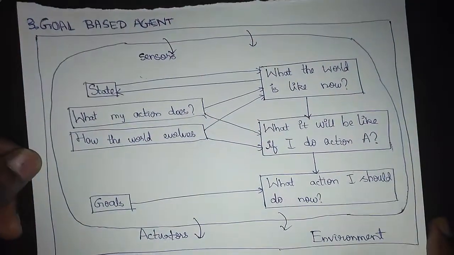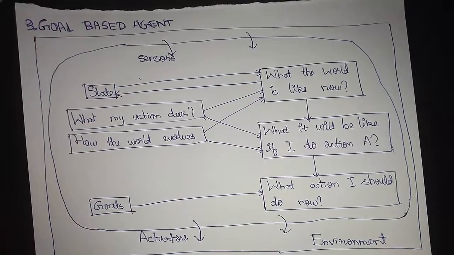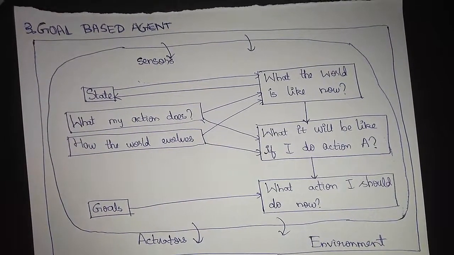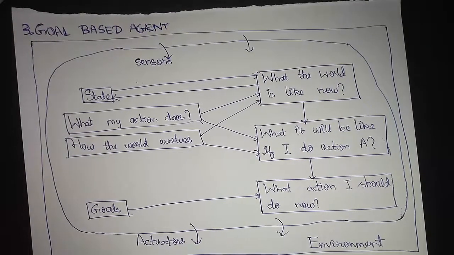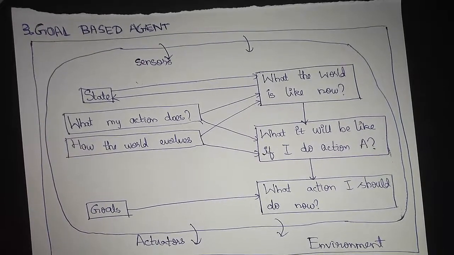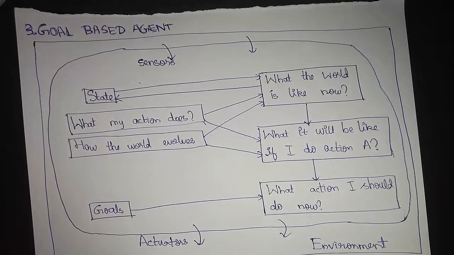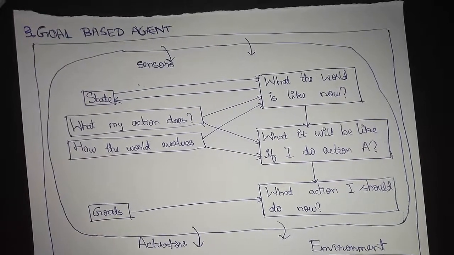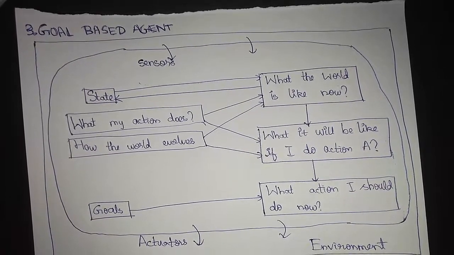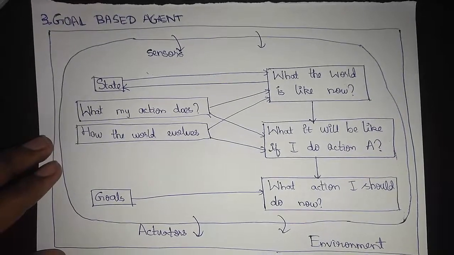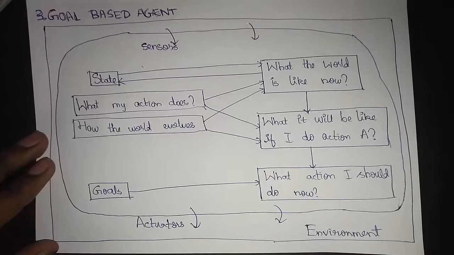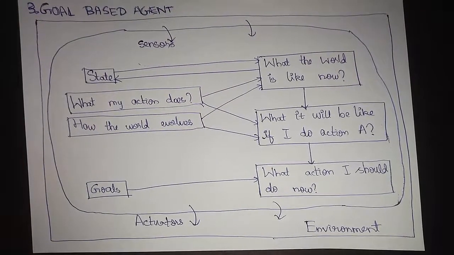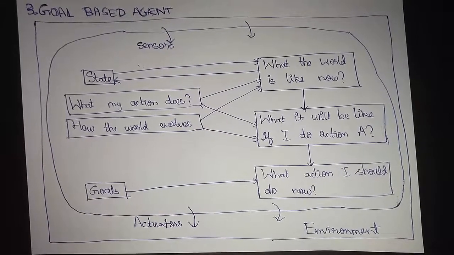The third type of agent, based on the continuation, would be the goal based agent. So what's a goal based agent? A goal based agent is nothing but an agent which stores the state description as well as the goal state's information. Previously, in the model based reflex agent, we also dealt with the state. Here the major difference is that in a goal based agent we have the state, the current or the previous states, and even the knowledge about the future state or the goal state we want to be in.